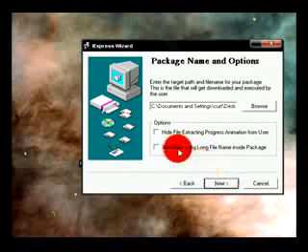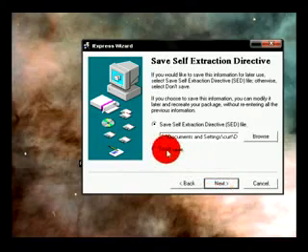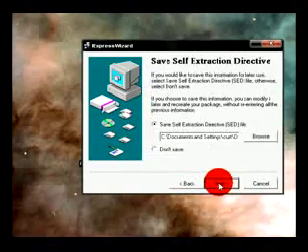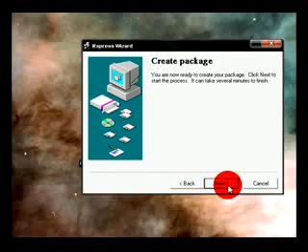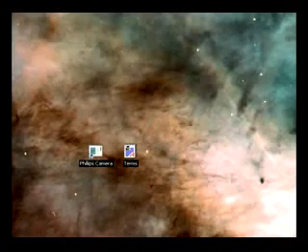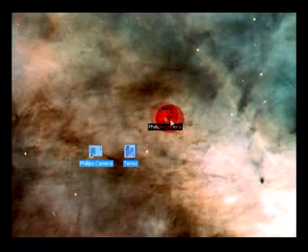Just untick that. We don't want to save that. Next. Don't save. Oops. Yeah, don't save. Next, and then it will just make it. There you go. So now this is what we just made. These two files are attached to this setup.